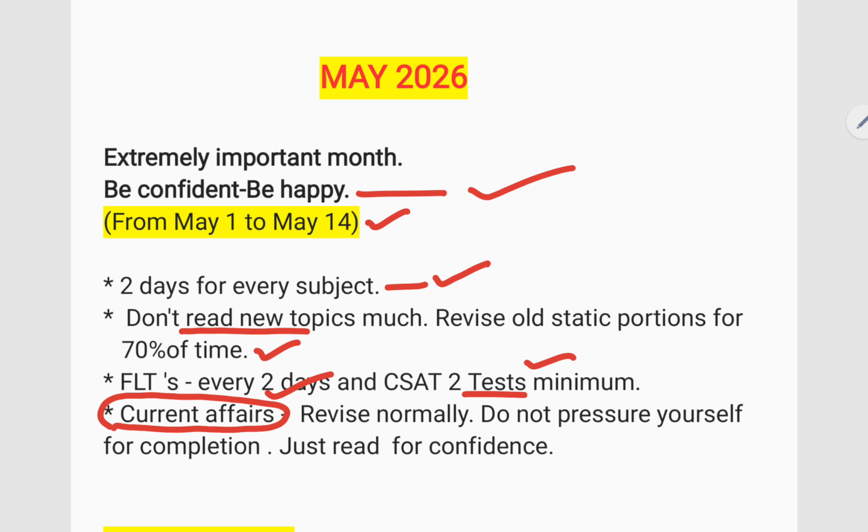You try to give some meaningful time, at least 1 to 2 hours a day is enough for current affairs. You just read superficially and you just revise normally. You know why you're doing this? Just to gain some confidence that I did not leave current affairs. Don't spend much time here. I'm repeating again, 70% of your May month time should be given to static subjects only.